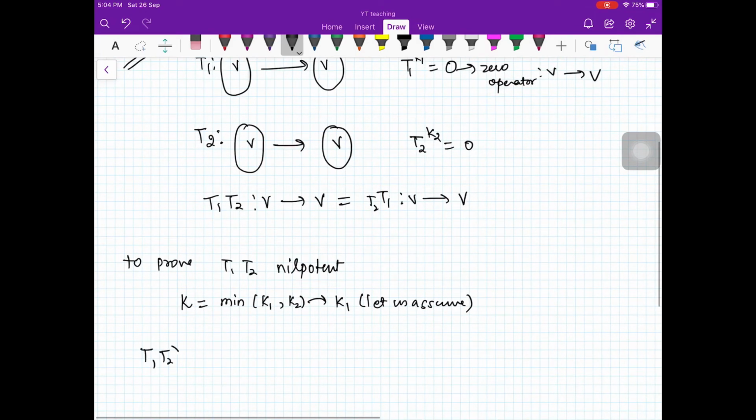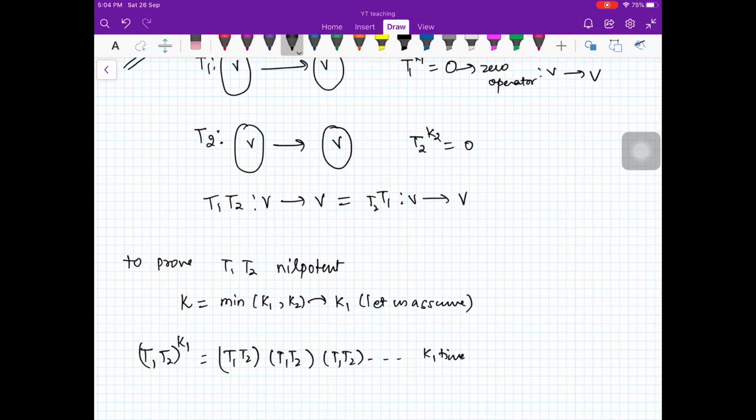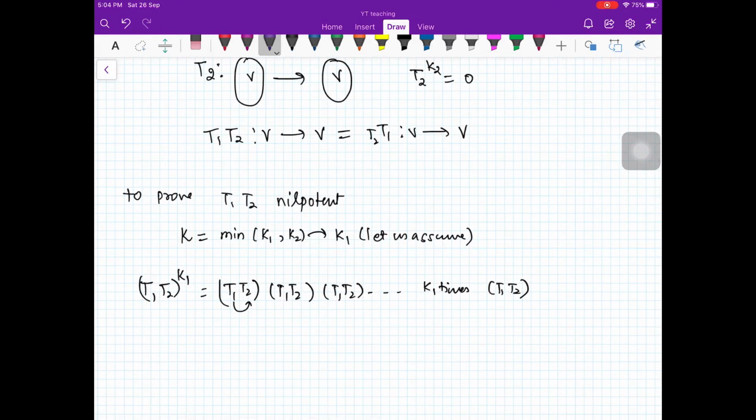Now T1 T2 raised to power K1, which is equal to K, will be T1 T2, T1 T2, T1 T2, K1 times. Now you can bring T1 here because they commute. So you can write it as T2 T1 and then T1 T2, right?